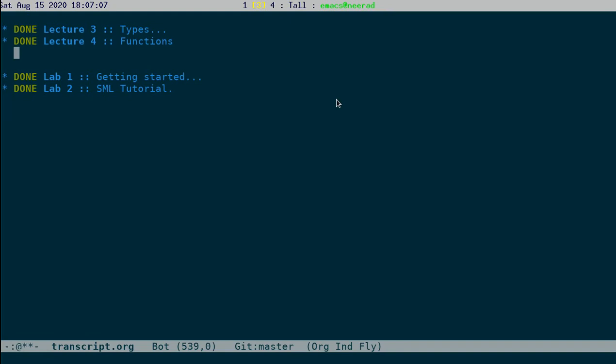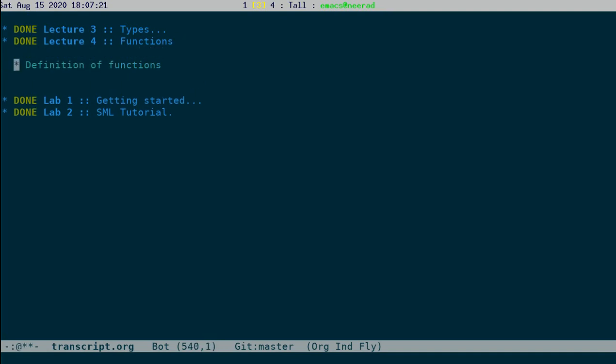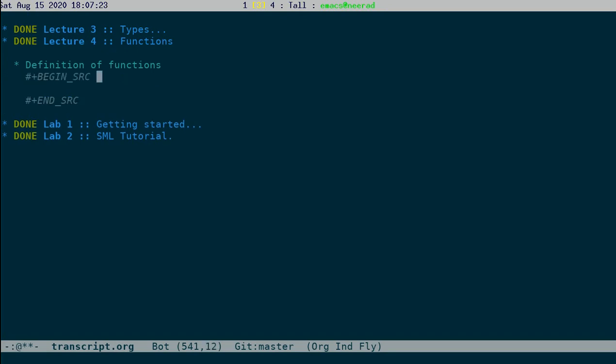Functions are the most important thing in standard ML, and we start by defining a very simple function, which is the identity function. Okay. Let's start by defining an identity function. So fun, that is a keyword. Just like val, you write the keyword fun, and then you say the name of the function. In this case, identity. Okay.